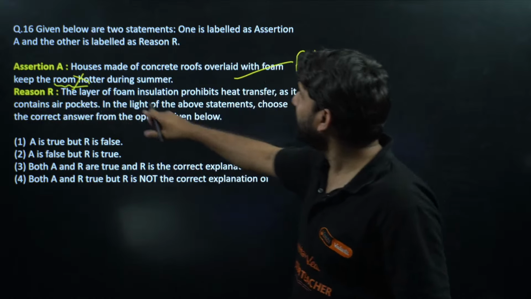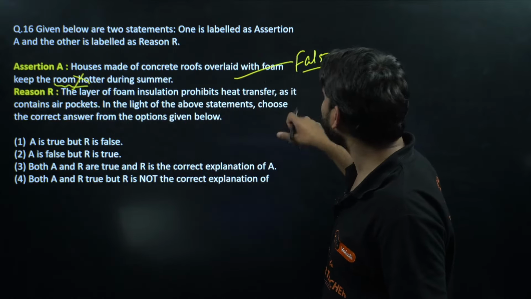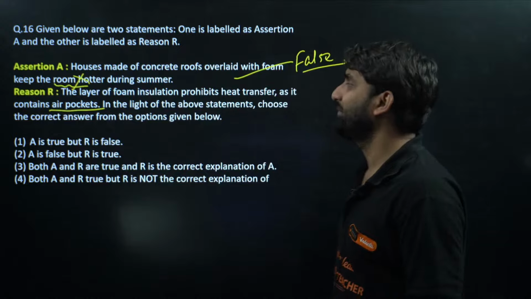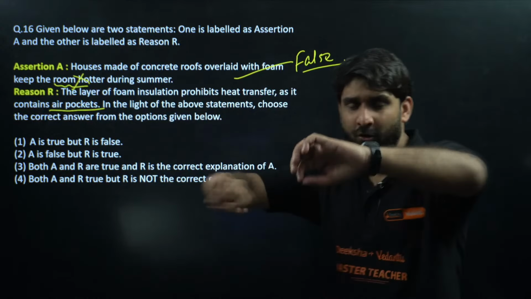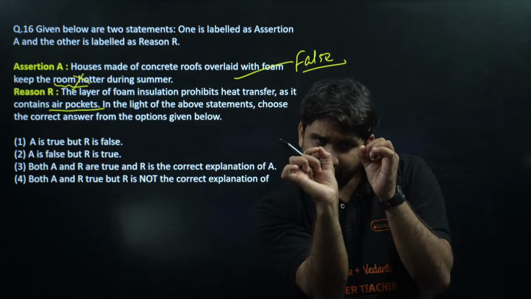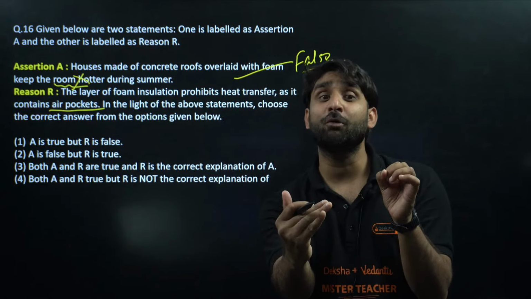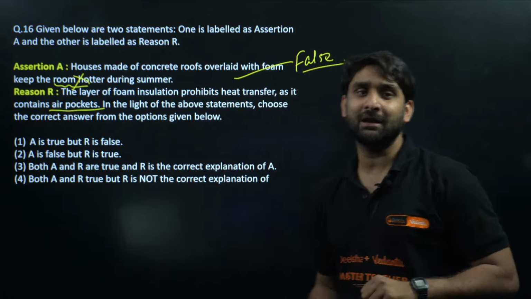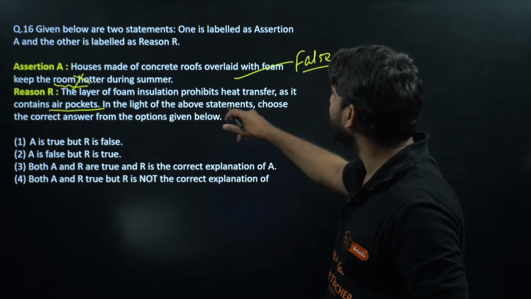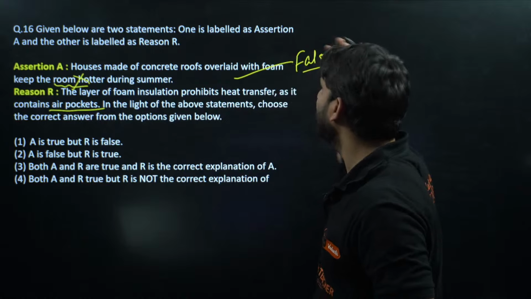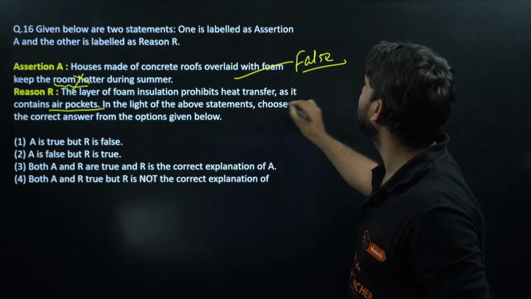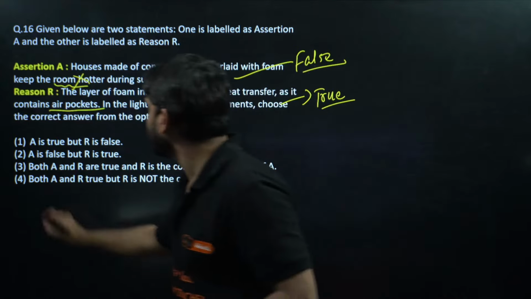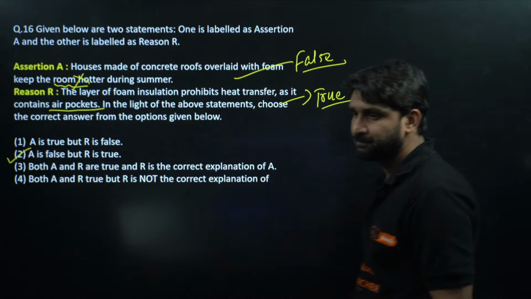And look at the reason. The layer of foam is insulation, it prohibits heat transfer. It never allows heat to transfer through it. Why? Because it contains air pockets. Yes, in foam, there are a lot of small air pockets. And what is the work of the air pockets? Air pockets do not allow air to pass through. So basically, in the light of the above statements, choose the correct option. Our assertion is definitely false, and the reason is definitely true. So A is false and reason is true. Option number B. I will go with option number B.